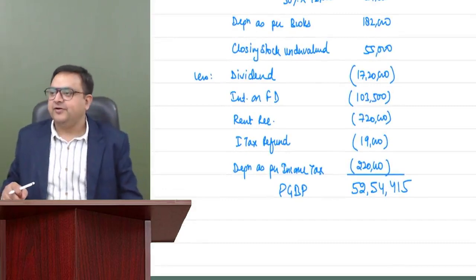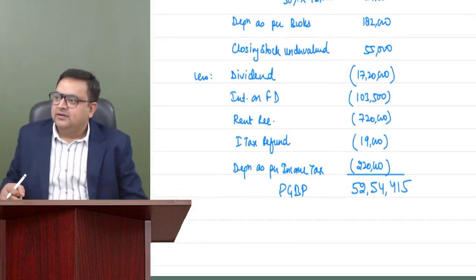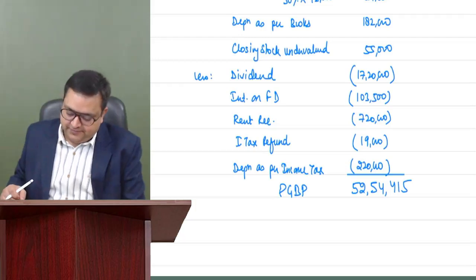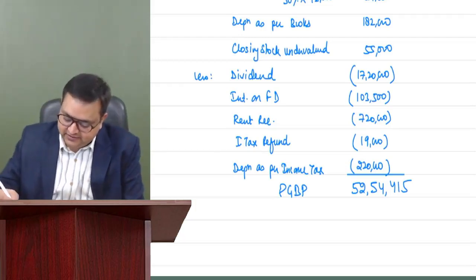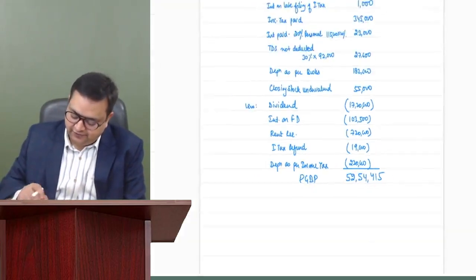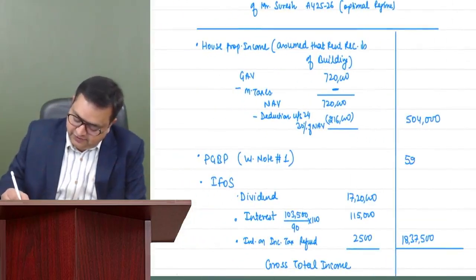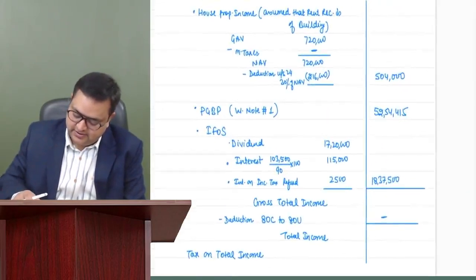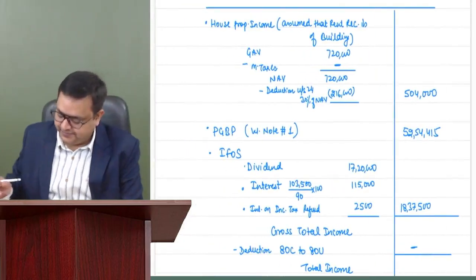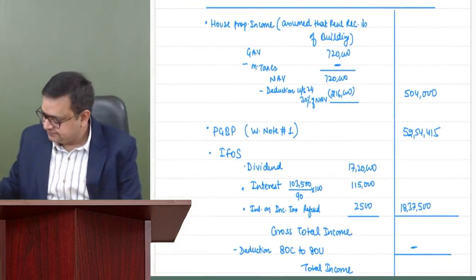Please take it in your main computation. Add them up. We have house property.